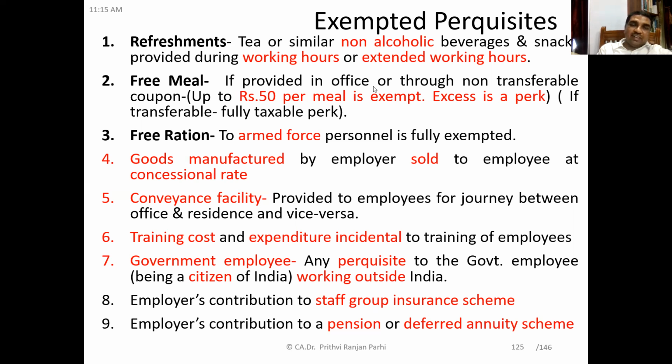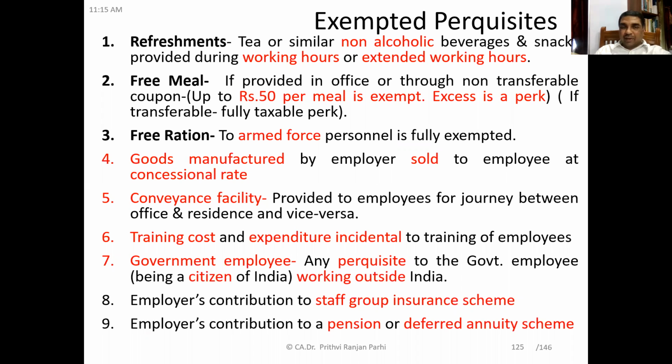And next exemption is the training cost or expenditure incidental to training of employees. So if there is some training cost, let us say employees are provided with some training and employer is incurring some cost to them or some incidental expenditure. Let us say employee has traveled for training. It's an incidental expenditure related to training. So this training cost and expenditure incidental to training of employees are exempt. It's a perquisite, but it's an exempted perquisite.